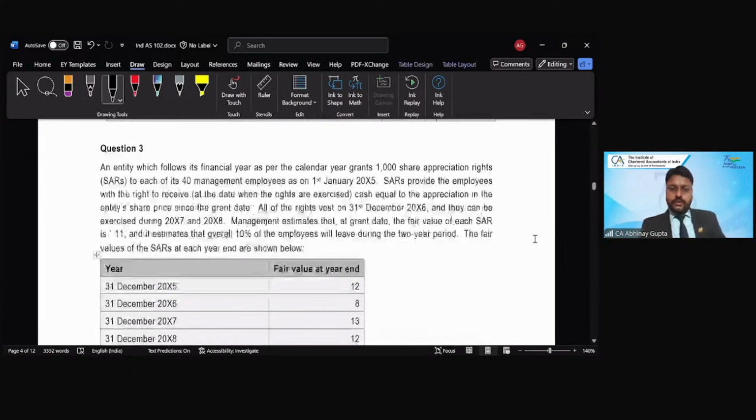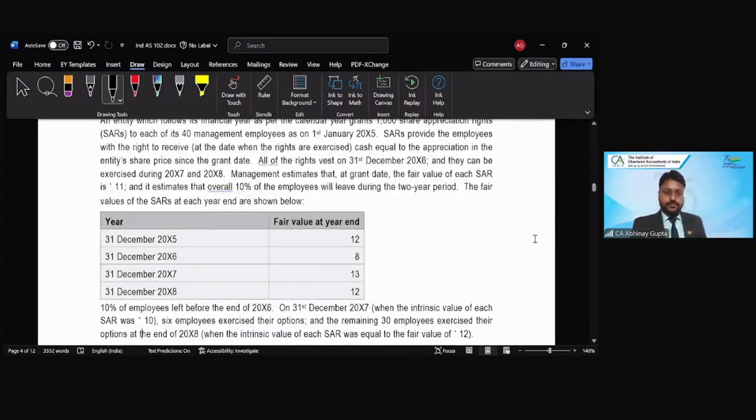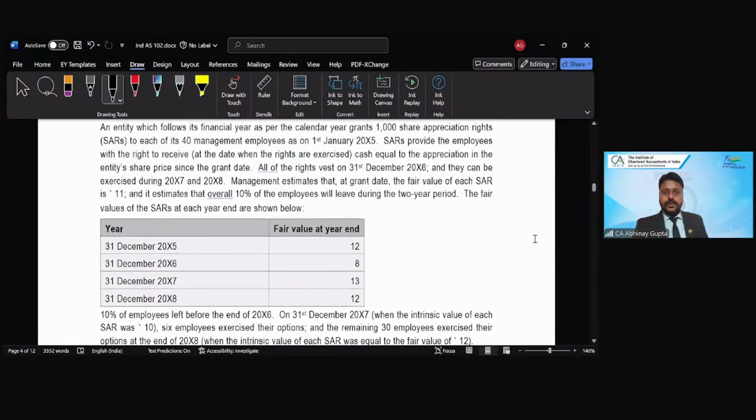So let's do question number 3. An entity which follows the financial year as per the calendar year grants 1,000 share appreciation rights. As and when you read the word share appreciation rights, one thing is very clear: this is a cash settled item. SARs can never be equity settled. SARs are always cash settled, right?